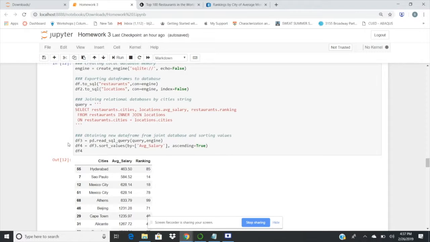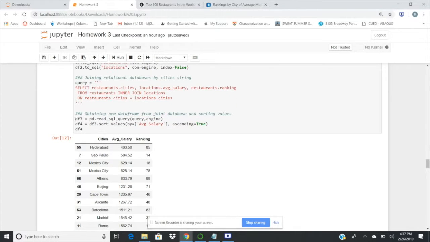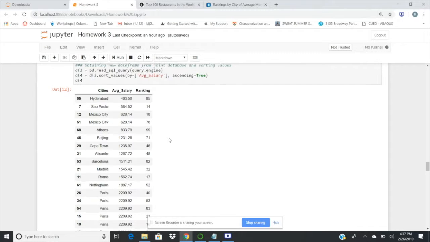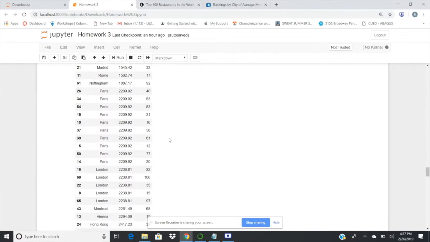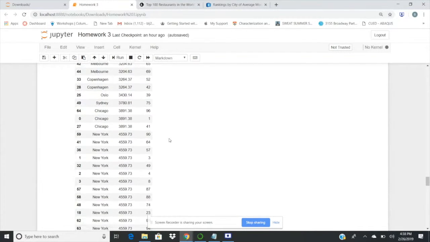And then here we read from the database the overlap that I just mentioned, and we created a new data frame with values sorted by the average salary in ascending order. And so here is the data frame that came from the joined data frames that we just spoke about.